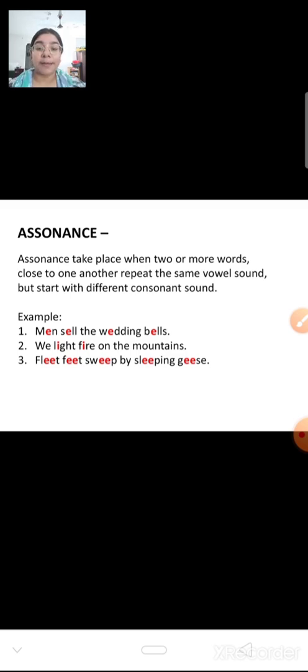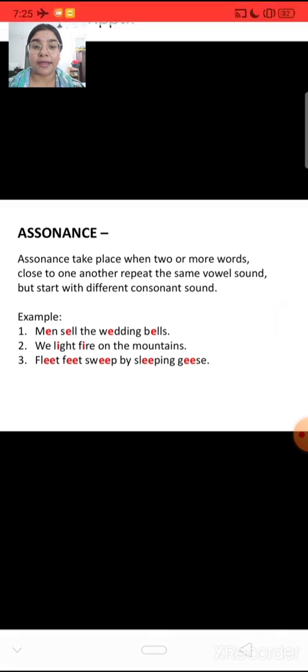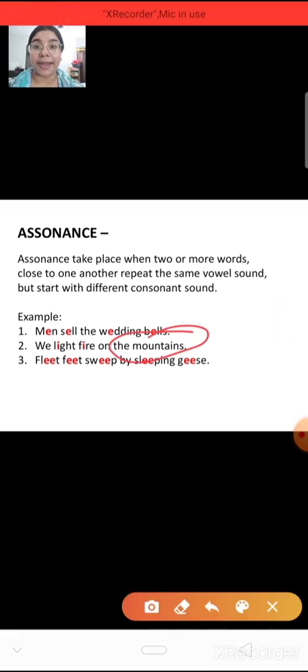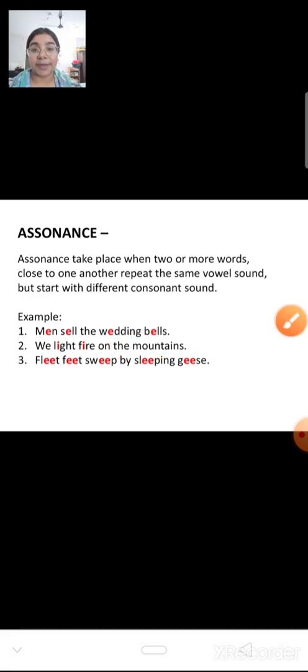For example, men sell the wedding bells. Now E, E, E is repeating in the second position. Second one is we light fire on the mountains. Now you can see here that I have not taken the I in the mountains. Why? Because it should be in the second position or the third position within a word. It should be in the middle, not at the last. So I will not take this I in mountains. Last example is fleet feet sweep by sleeping geese. So now the E is repeating here and that is why it is known as assonance.